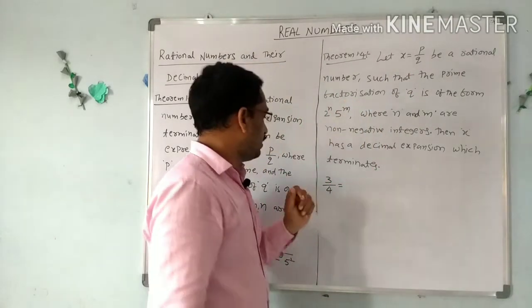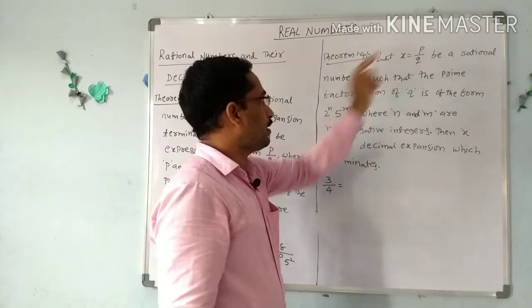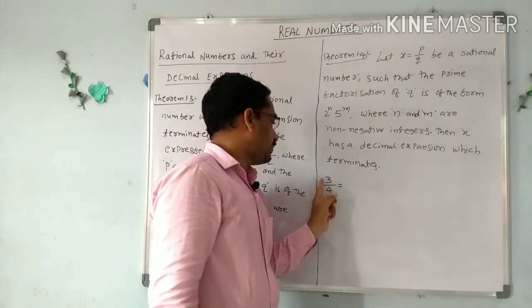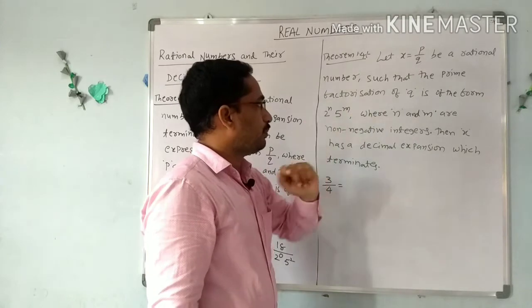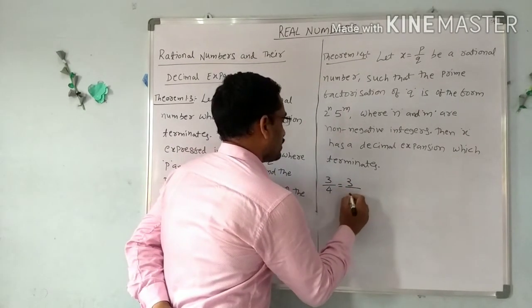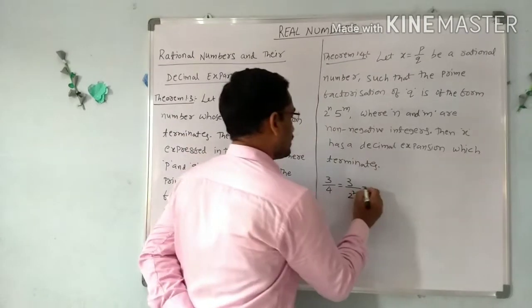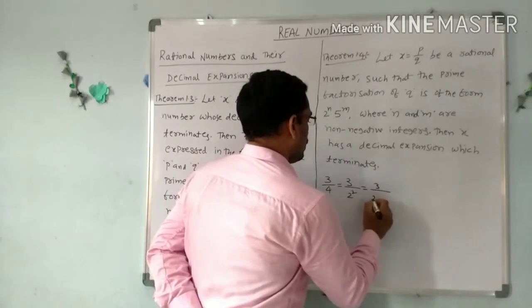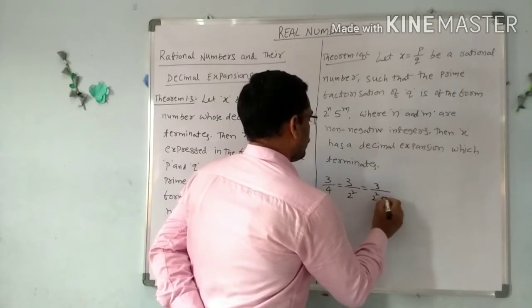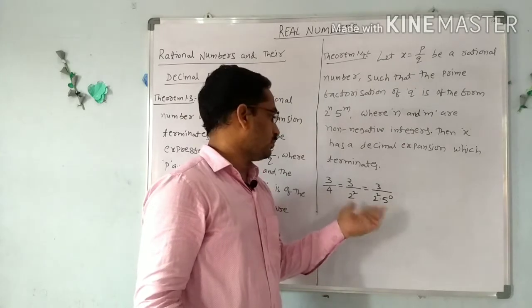See, I have an example, 3 by 4. So 3 by 4 is of the form p by q, and 3, 4 are co-prime numbers, and the factorization of the denominator is of the form 2 power n into 5 power m. We can write 4 as 2 square, so it is of the form 3 by 2 square into 5 power 0. Again 5 power 0 means 1, and 1 into 2 square means 2 square, no change.